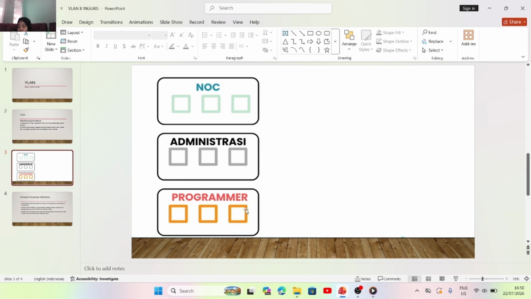If we were to place a separate physical switch in each location, one for NOC, one for admin, and one for programmers, there would be a lot of unused ports. We would not be utilizing the switches effectively, making port allocation very inefficient and wasteful.